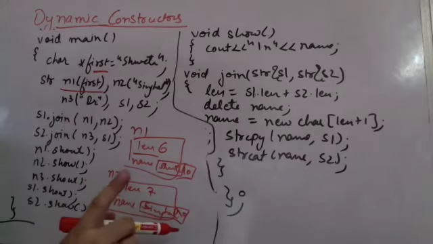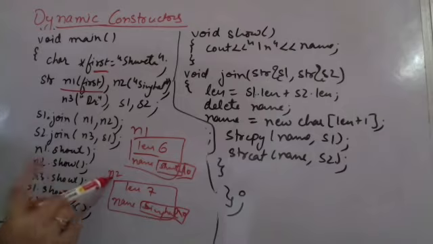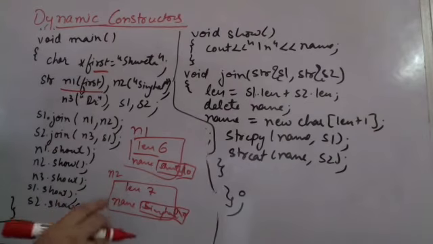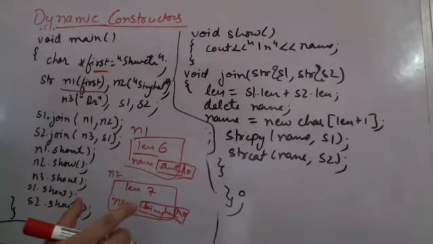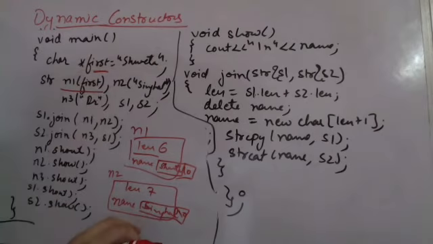Now you have to understand what is happening here. The size of n1 and n2 are not same. Class के object का size same नहीं है. Because we are using dynamic constructors, the size of the allocated memory is varying at runtime according to the value being passed to the constructor parameter.